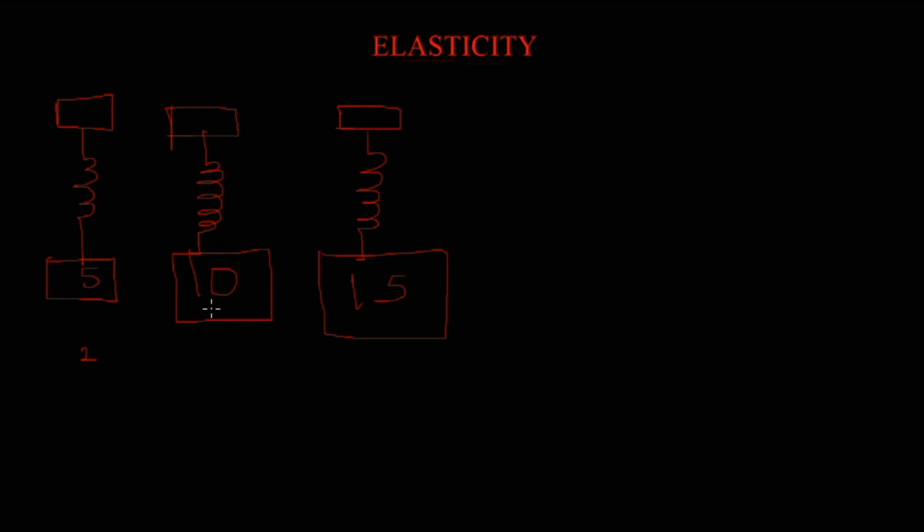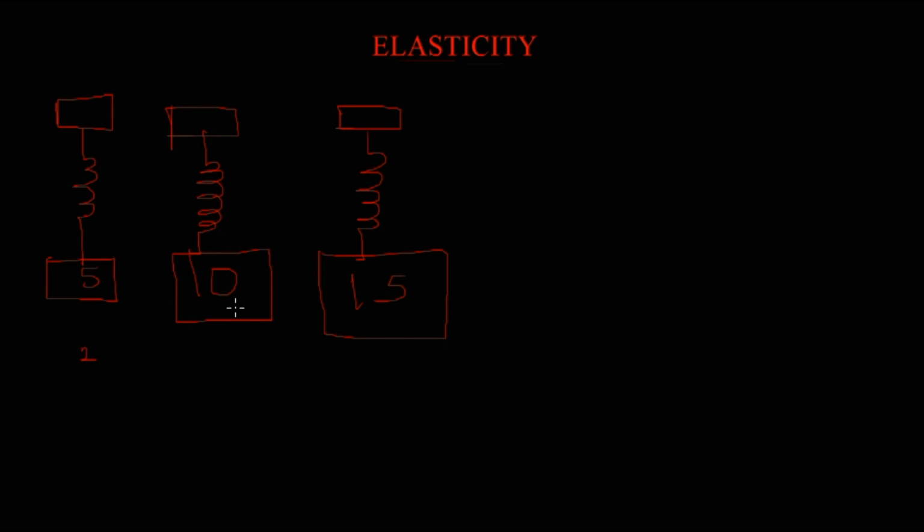The difference between the original length and the new length that is formed, that is L2, which is the new length, minus L1, which is the original length. That is for compression. In that case, the body is being compressed. That means it will be negative. But in the case of an elongation, it will be positive because the new length will be longer than the initial length. So L2 will be bigger than L1. In that case, it will be positive. I will talk about that when we get to tensile stress and tensile strain.